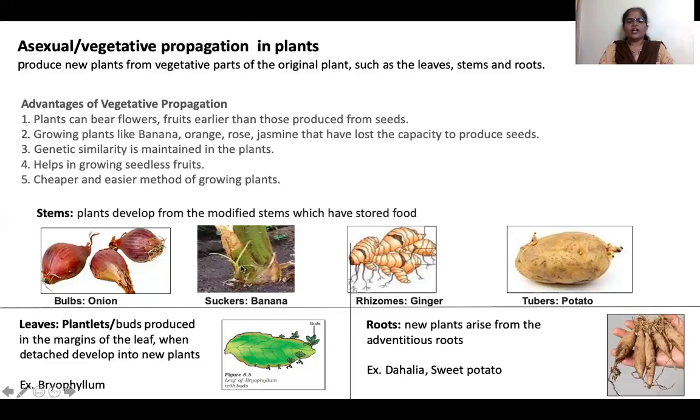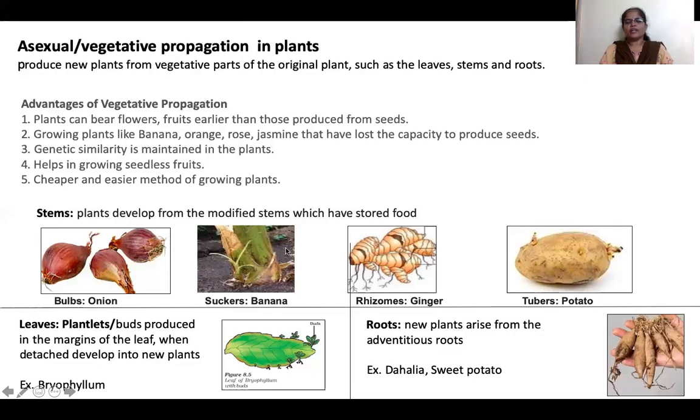Whereas in banana, at the base of the plant, suckers come out. A new plant will arise. Using this we can grow a new banana plant and we yield banana, and it takes less time to yield